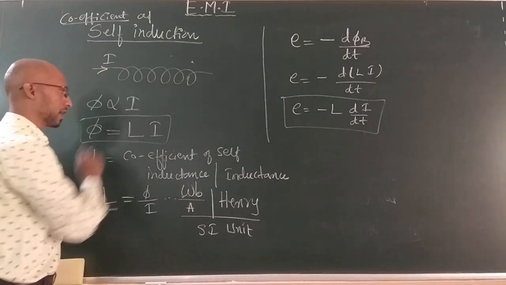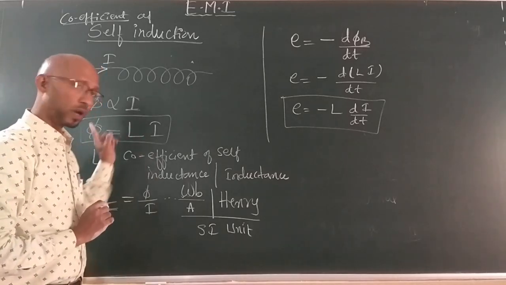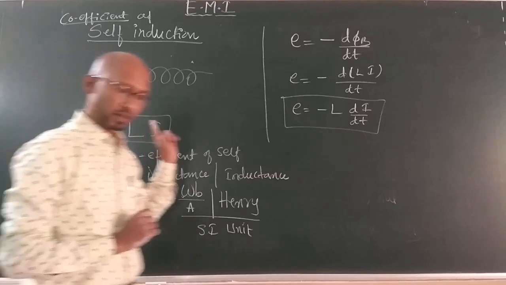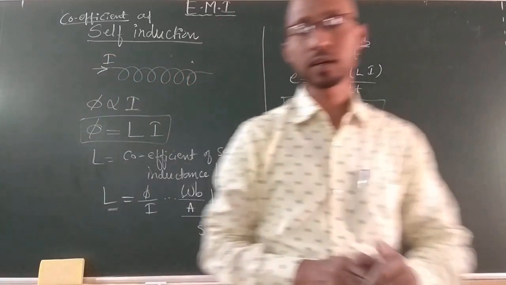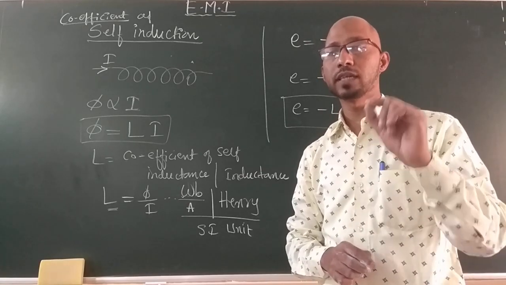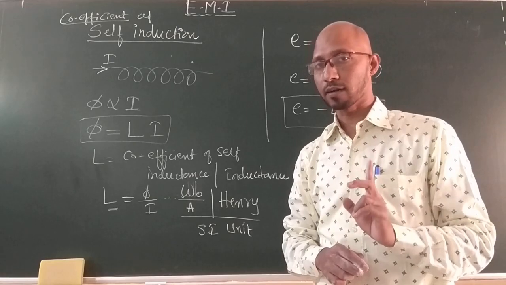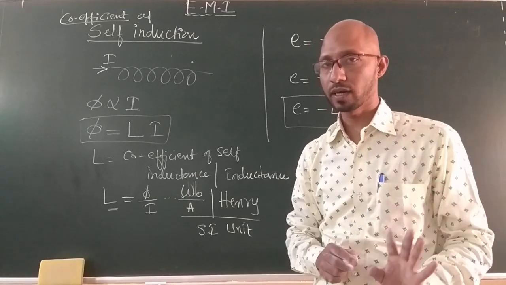Now here we will get definitions from these two equations. One definition I already told you: inductance, or self-inductance, is a property of a coil by virtue of which it delays the increase or decrease of current in an inductor. That is the basic definition for inductors.